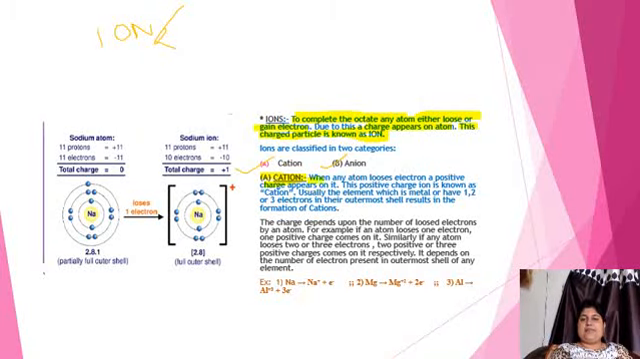When any atom loses electron, a positive charge appears on it. When any atom loses electron, a positive charge appears on it. That positive charge ion is known as cation.